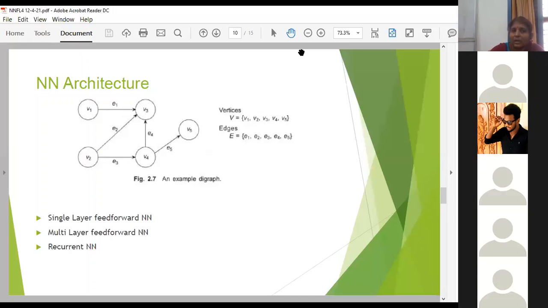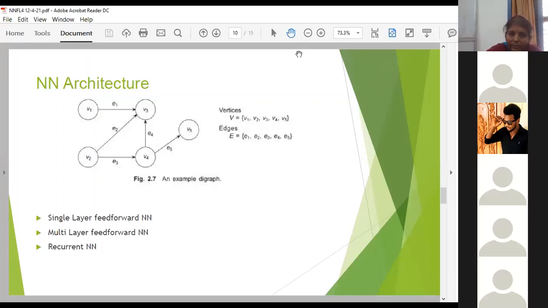Usually it is ordered in two tuples. Here you have V1, V2, V3, V4 in this example of a digraph, where we can visualize vertices and edges.